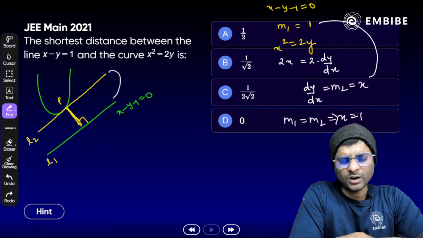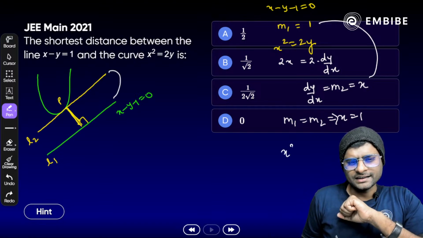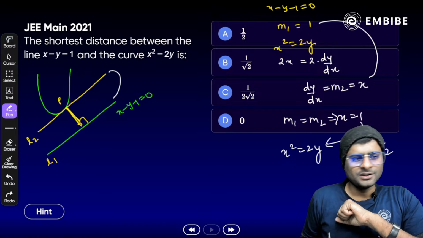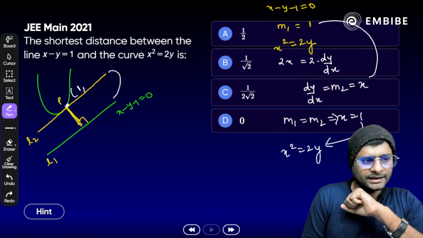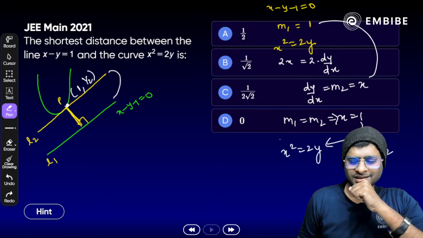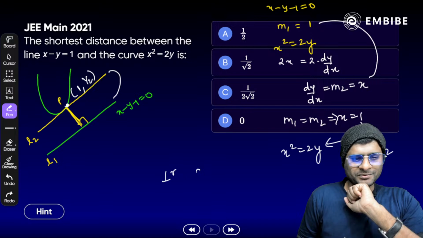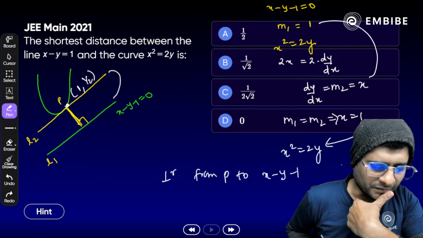So if x is 1, what will be the value of y? x square is equal to 2y. If we put x equal to 1 here, we will get the value of y, that is half. So we get the point of contact here, that is P, which is 1 comma half. Now the rest is yours. Find the perpendicular from P to the line x minus y minus 1. Try to find it out. You will get the answer.